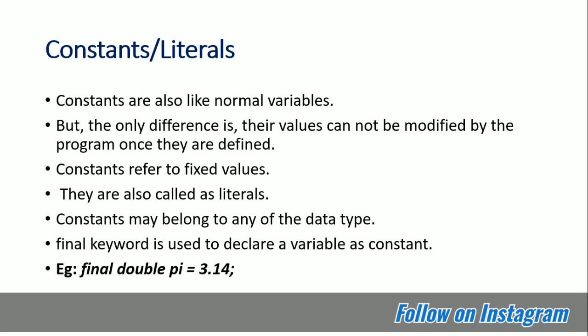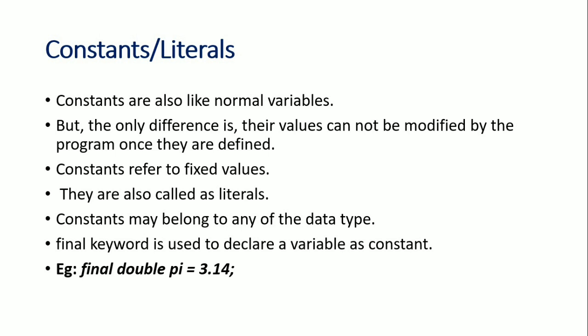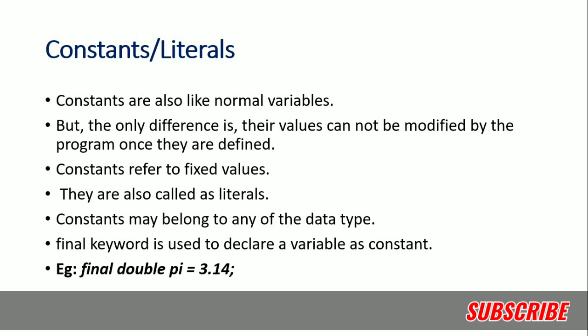Like variables can be changed, or you can say identifiers can be changed. Like I am saying a equals 5. In the same program, we can change the value of a to 7 also. We can say c equals 0, but in further lines we can say c equals a plus b. So the value of c will be changed. But in the case of constant, we cannot change the values of constant.